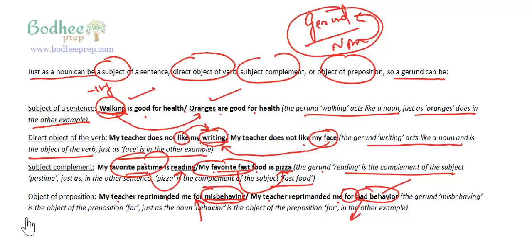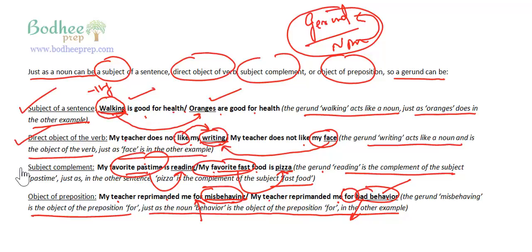The gerund misbehaving is the object of the preposition for, just as the noun behavior is the object of the preposition for. That means the gerund can be a subject of a sentence, like here, walking is good for health. It can be the direct object of the verb, my teacher does not like my writing. It can be the subject complement, my favorite pastime is reading. And it can be the object of preposition, my teacher reprimanded me for misbehaving, right? So we have seen that the gerund is nothing but a noun. The only difference is that the gerund is the ing form of the verb acting like a noun.